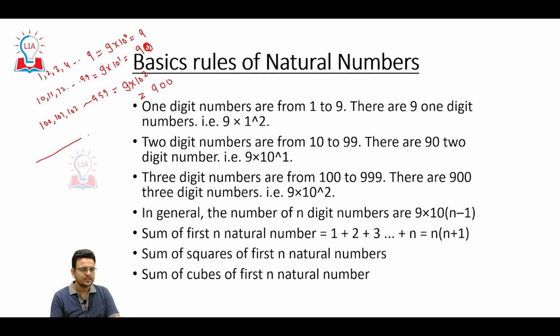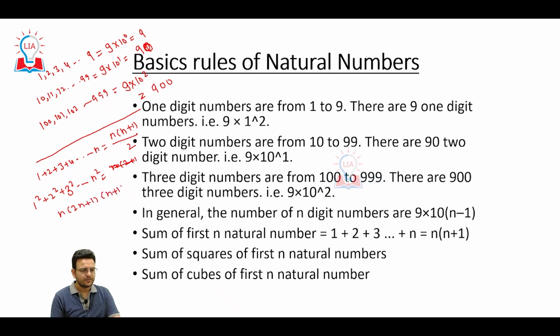The second thing is, you should know the sum of natural numbers: 1 plus 2 plus 3 plus 4 up to n is n into (n plus 1) by 2. Next, 1 square, 2 square, 3 square up to n square is n into (n plus 1) into (2n plus 1) by 6. And for 1 cube, 2 cube up to n cube, it is [n into (n plus 1) by 2] whole square.